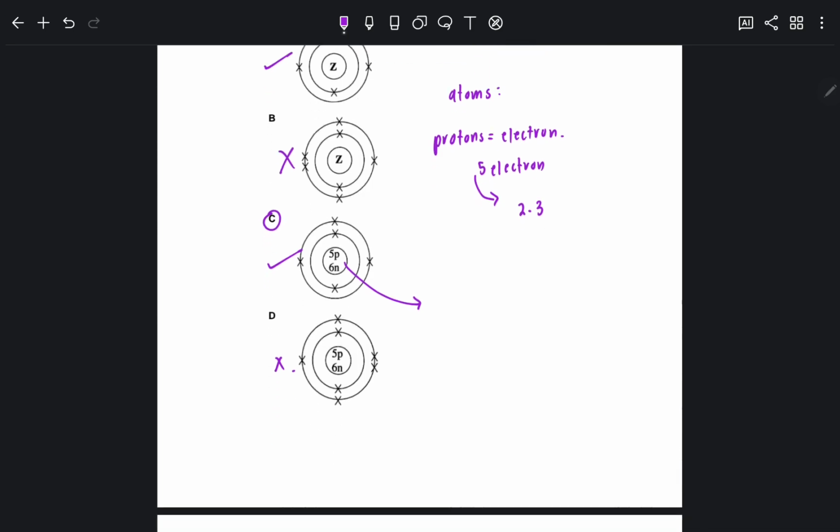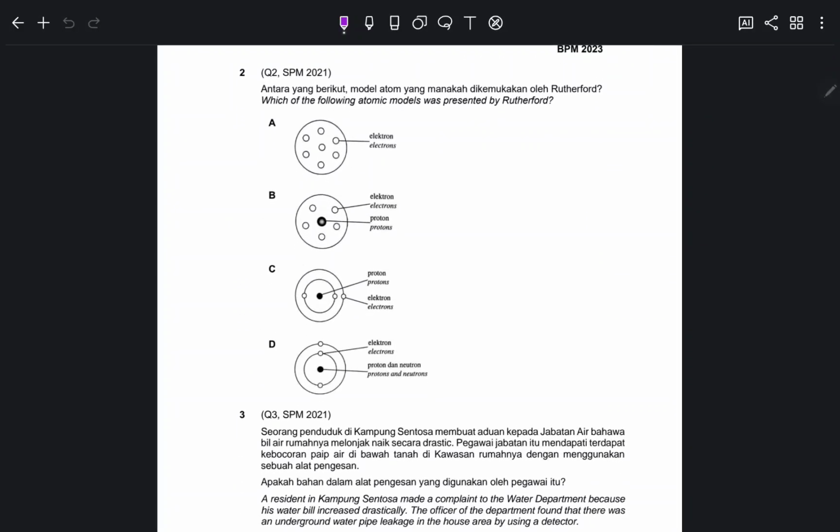Okay, this is such a tricky question. Okay, next one. Question 2 is from SPM 2021. Which of the model is presented by Rutherford? Okay, Ernest Rutherford, he presented a model which consists of proton and electron.